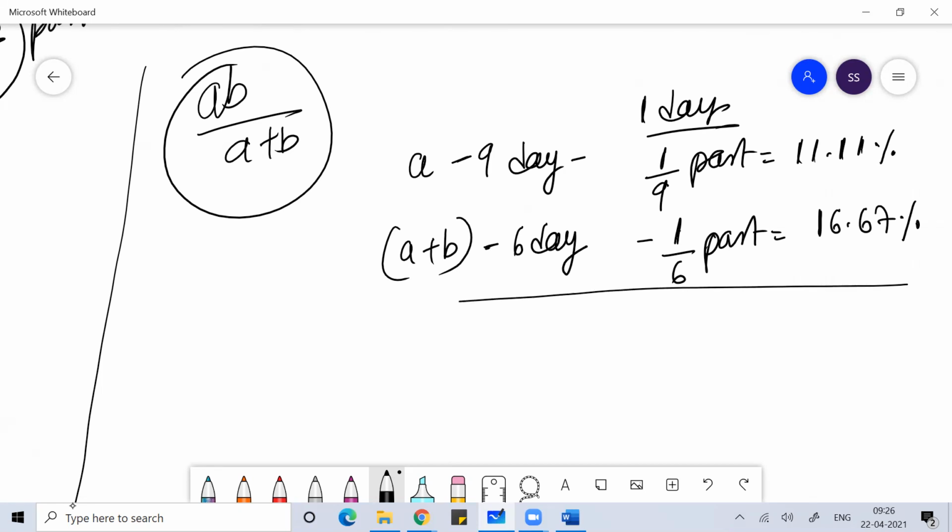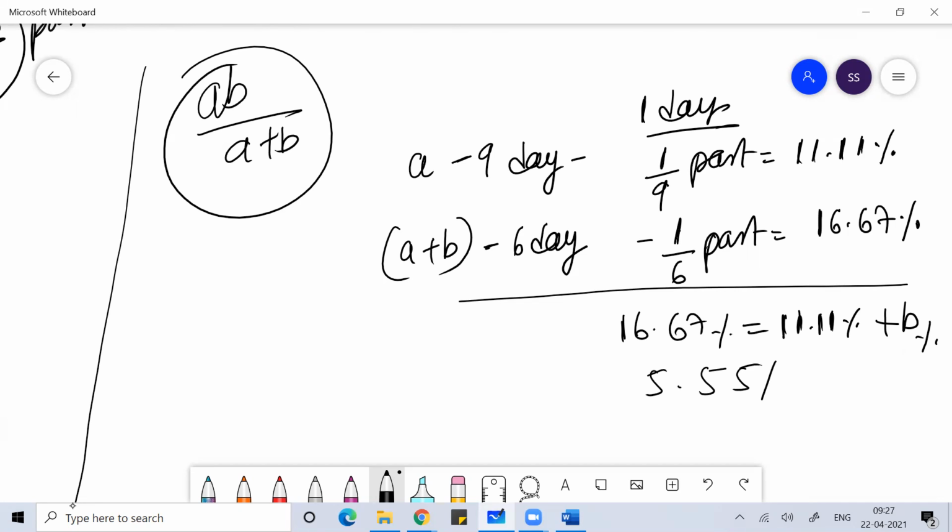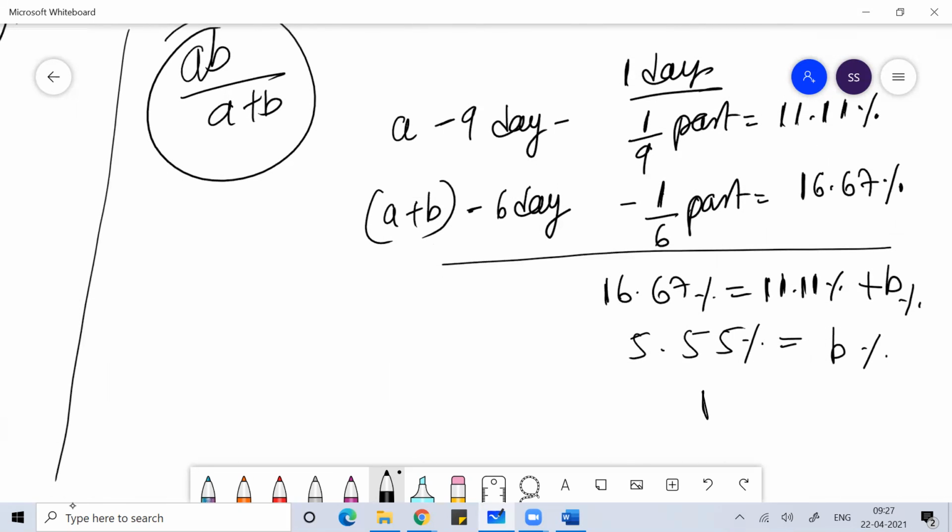So A and B together are doing 16.67% of work, and A is doing 11.11% of work. So how much percentage of work is B doing? That will be 5.55% of work that B is doing every day. 5.55% is nothing but 1 by 18. So 1 by 18 part of work B is doing every day. So the total work B can do in 18 days.